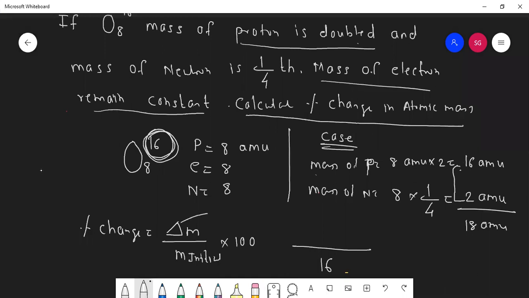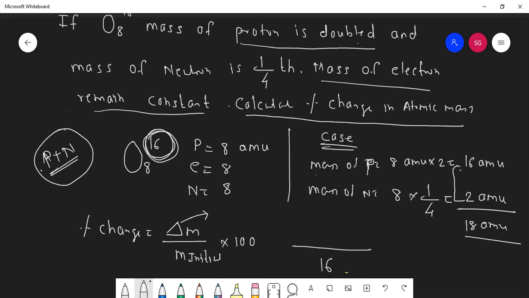This delta M means change in their mass. First it was 16, now it is 18. I did not understand. So we don't have to calculate electrons' mass? Pranjal, when we are calculating mass number, it is nothing but proton plus neutron. What is there in the nucleus? In the nucleus, proton and neutron are there. Never do we count electron. Its weight is so small that we consider it as 0. Mass number means number of proton plus neutron.